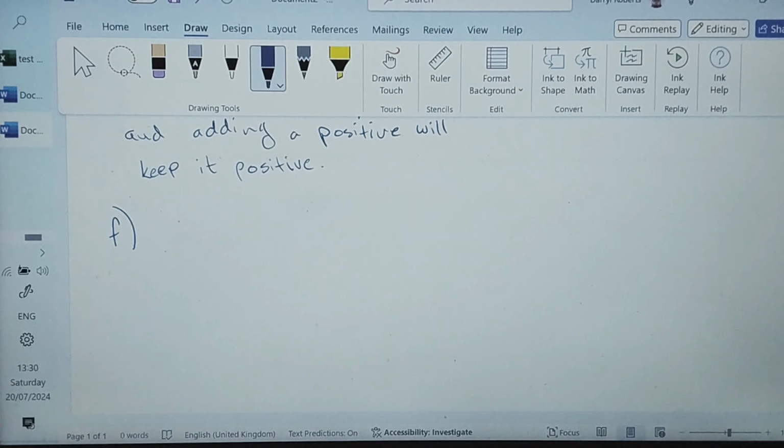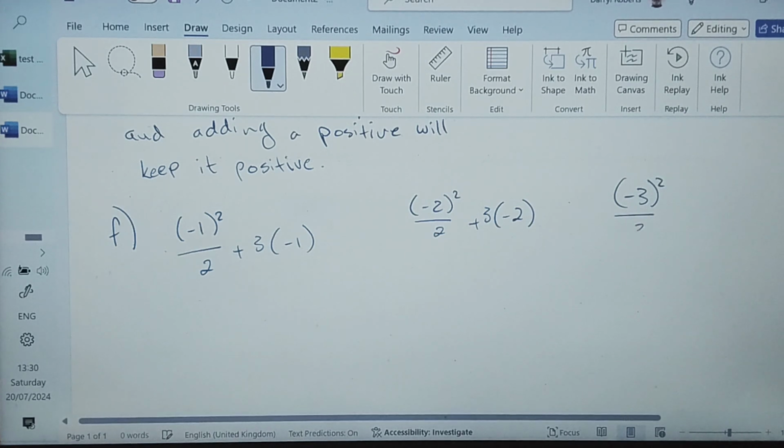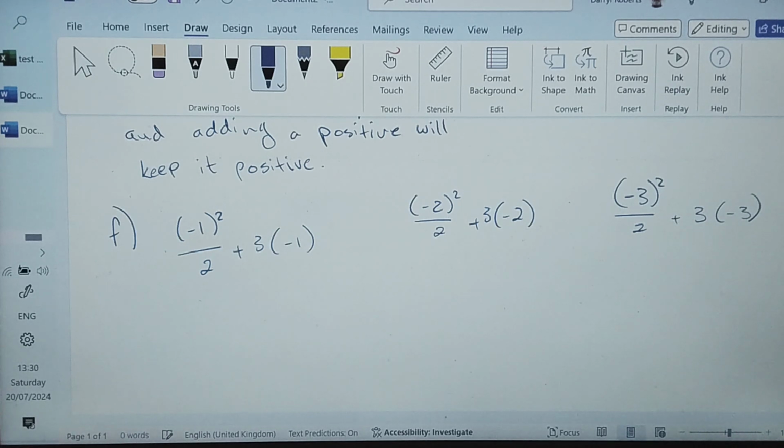We've got -1 squared over 2 plus 3 times -1, then -2 squared over 2 plus 3 times -2, and then -3 squared over 2 plus 3 times -3. And we're going to see what difference it makes.